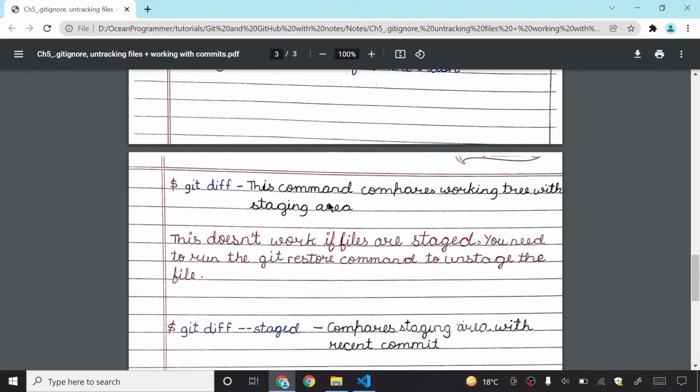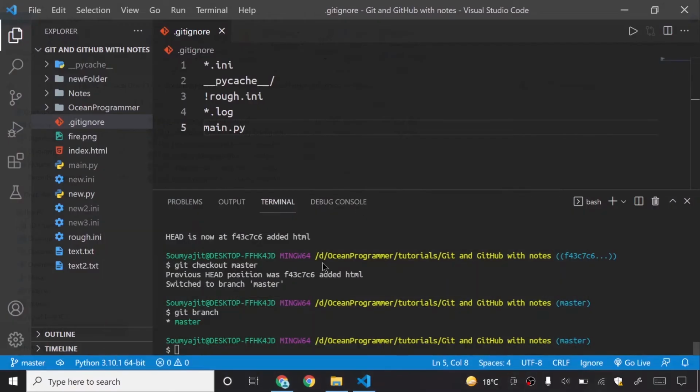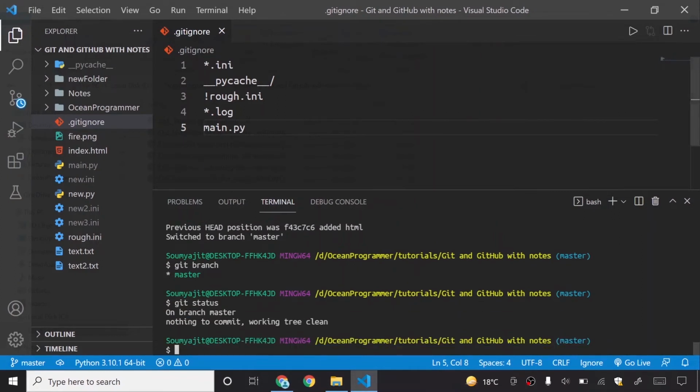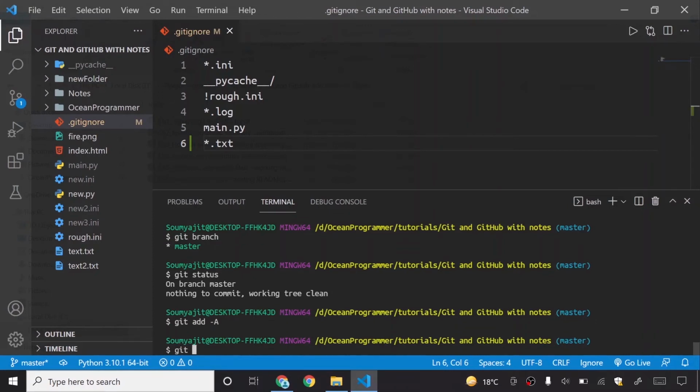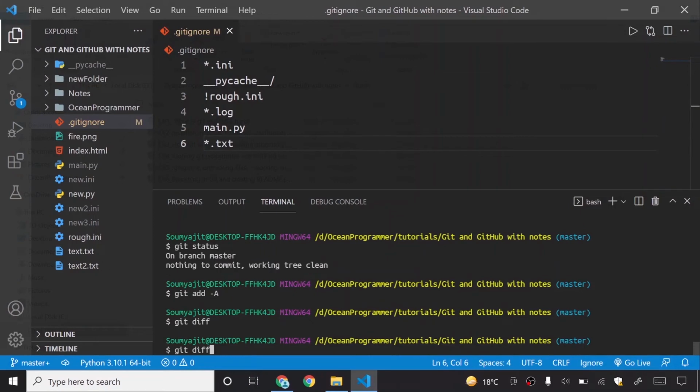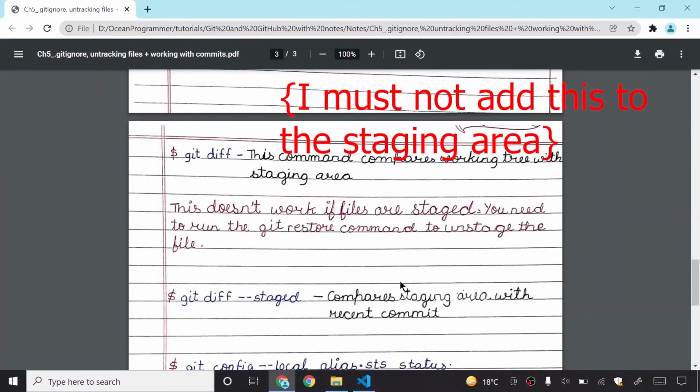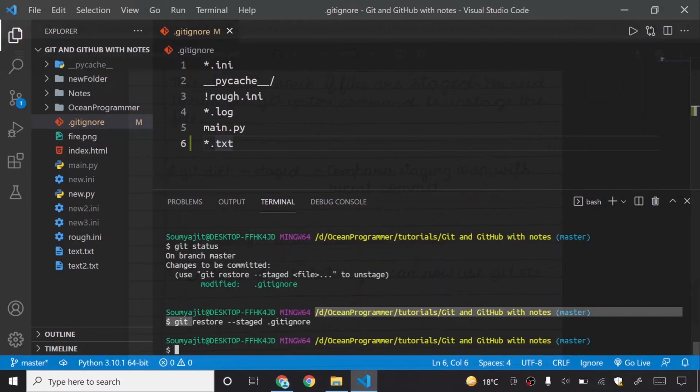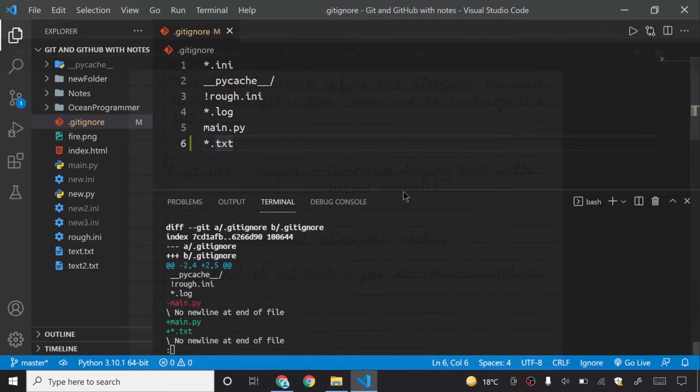So git diff command compares the working tree with your staging area. You can see that now git status is showing that the working tree is clean. So if I create a file like start.txt, and say git add -A, and then git diff, I must not add this thing, so I will simply use the command to unstage the file. I have now unstaged this file by the git restore command. So I will say git diff, and then you can see here something happened.